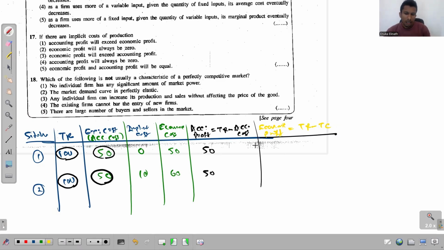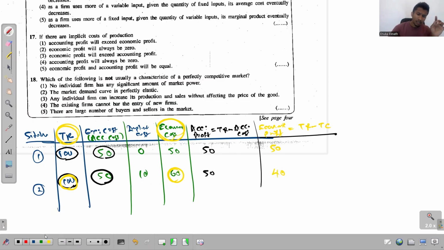In the first situation, when there's no implicit cost, total revenue is 100, economic cost is 50. So economic profit is 100 minus 50, once again 50. And in the second situation, total revenue is 100, total economic cost is 60, so the economic profit is 40.